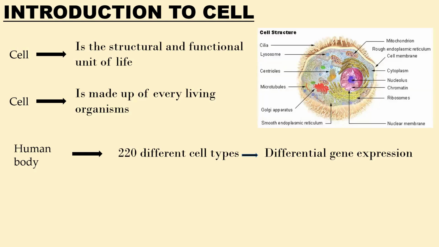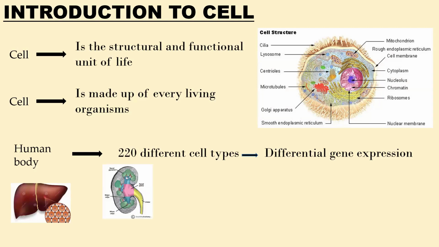That is why, in human beings, we have liver cells, which are hepatocytes. We have nephrocytes, that is the cells of the kidney. We have neurons, that is the cells of the brain. And of course, we have sperm. So these are the different cell types that are found in humans.